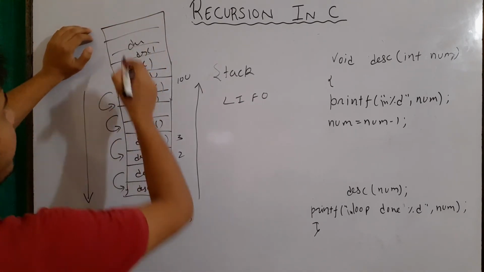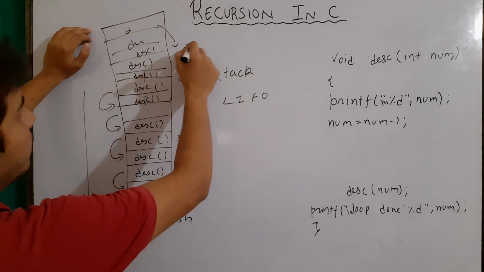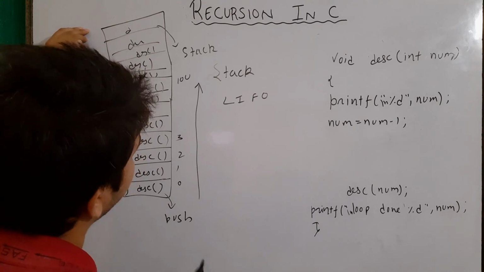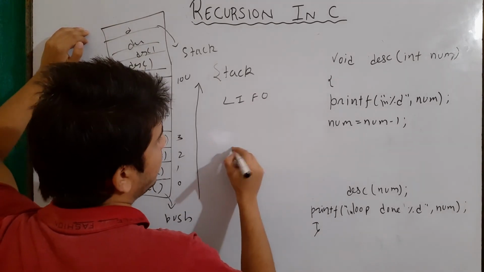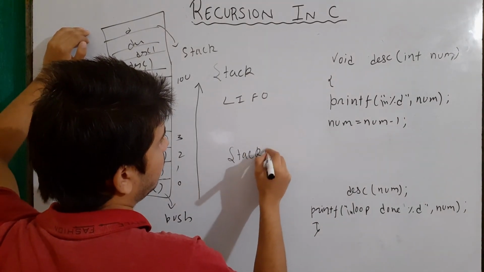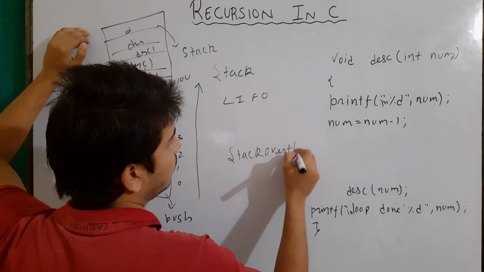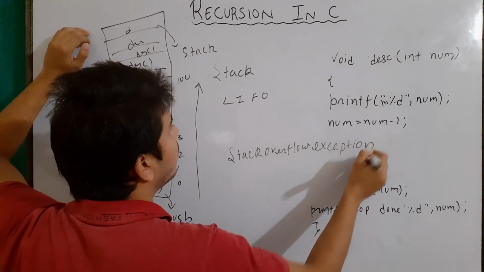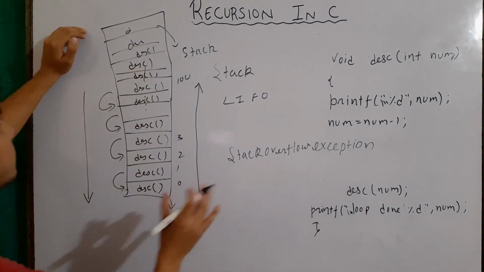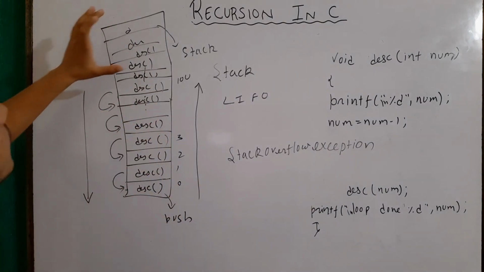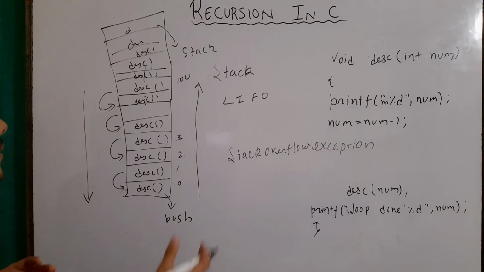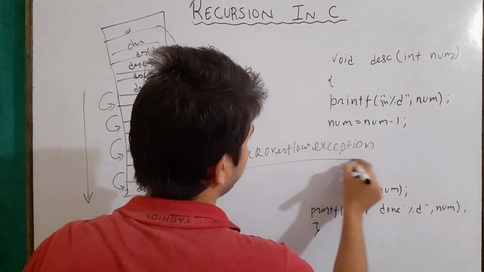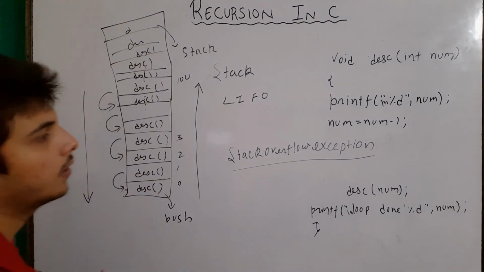At one point our stack memory will be full, and it will raise a stack overflow exception. So always use some condition which will terminate our recursive calling at some point. If this is not done, then an exception will be raised after some point.